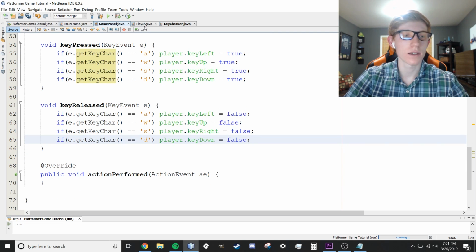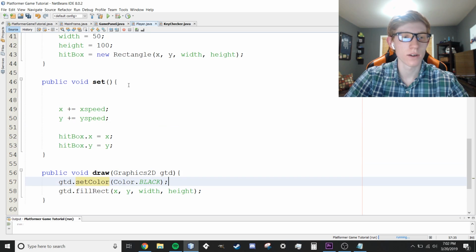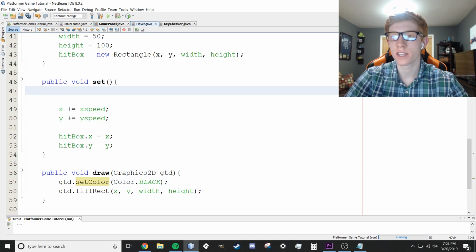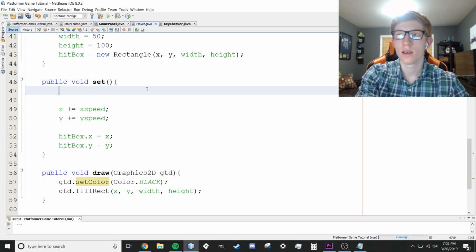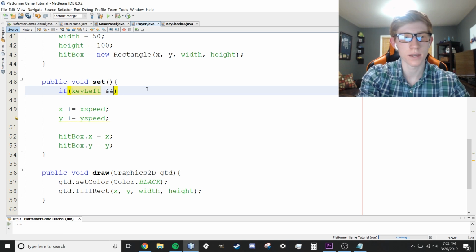And now we can go back and create our entire set method within the player. So let's go to player and our set method right here. Let me scroll down and find it really fast. We're going to have a lot of code here. The first thing we're going to say is if key left, and in Java, instead of typing AND, you type two ampersands, just like that, key right.